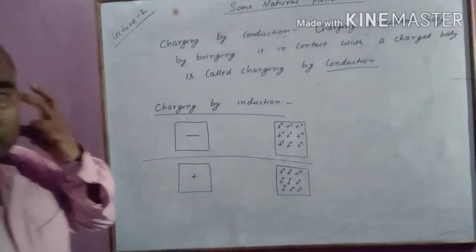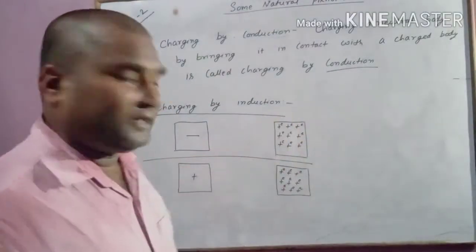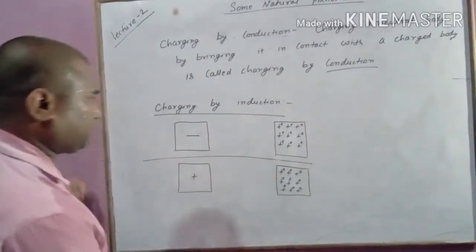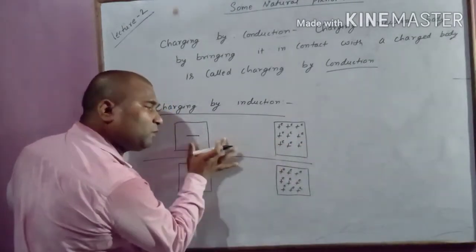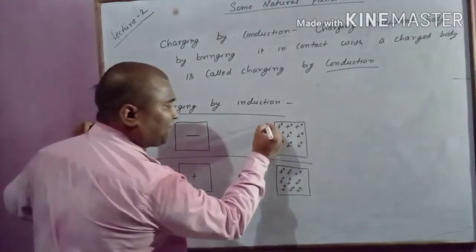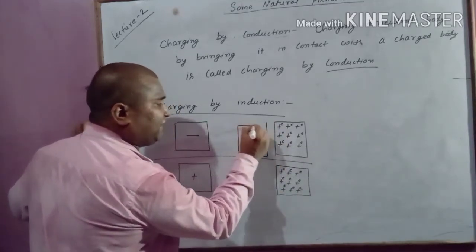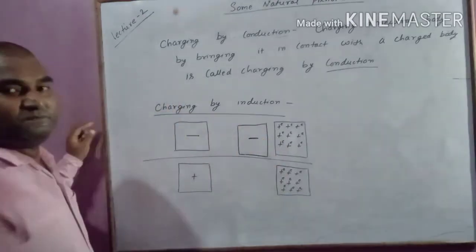So for your convenience, what I have done, number of proton I have kept equal to number of electron, and here also I have kept number of proton equal to number of electron. Now bring this charged body close to this negatively charged body. So now this negatively charged body is close to this.